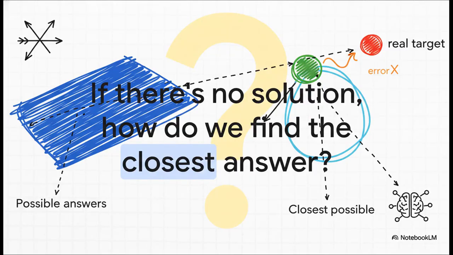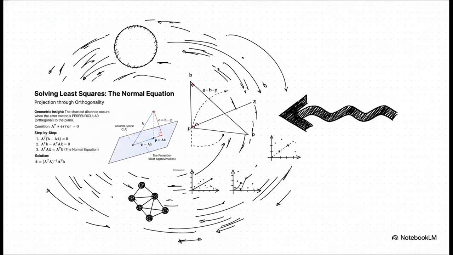So, what now? If a perfect answer doesn't exist, do we just pack up and go home? No way! We just change the question. The new goal isn't to find the perfect answer, it's to find the closest possible answer. So how do we find that one specific point on our plane of possibilities that's as close as it can possibly get to our real target? And the solution is just, well, it's geometrically beautiful.